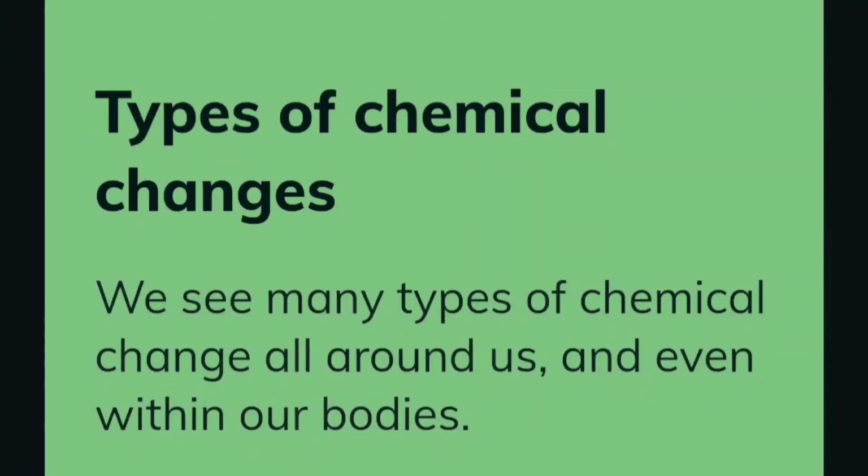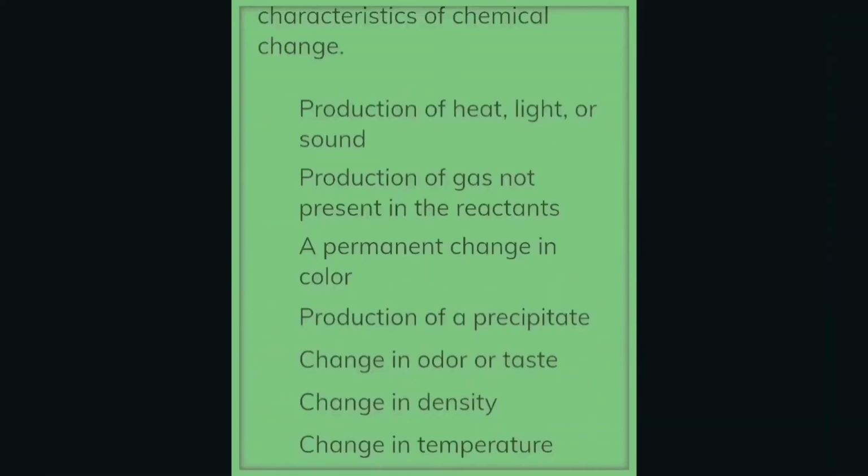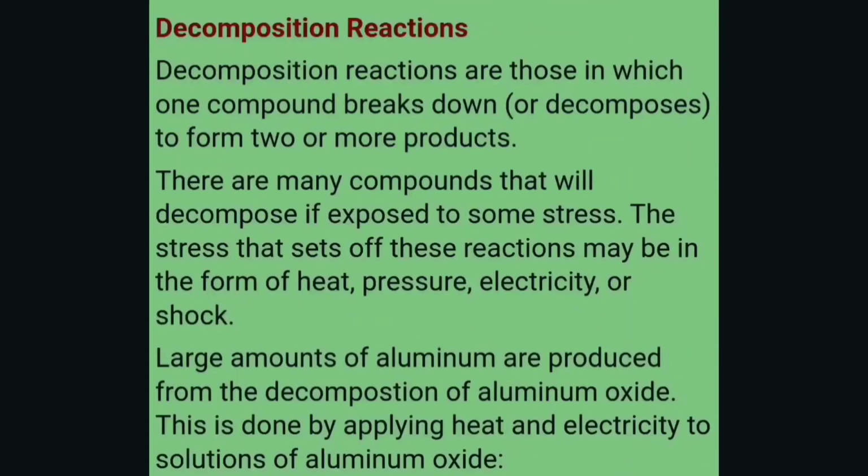Types of chemical changes. We can see different types of chemical changes taking place. Some of the characteristics of chemical change: production of heat, light or sound, production of gas not present in the reactants, a permanent change in color. There are different types of chemical changes. First one is decomposition reaction. Decomposition reactions are those in which one compound breaks down to form two or more products.